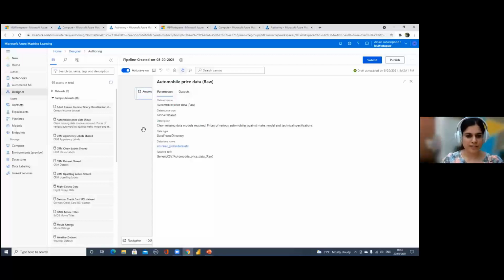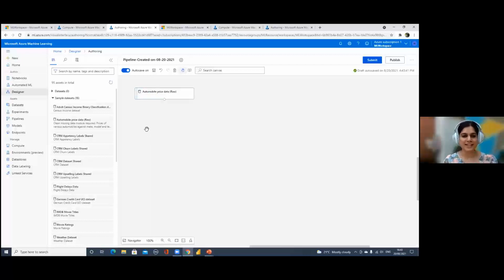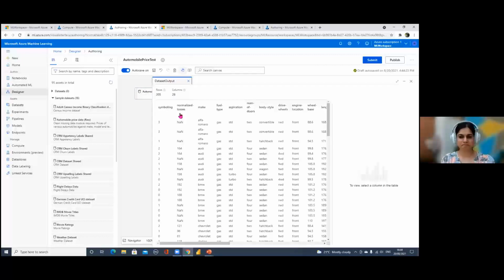The first thing, which I just forgot to do, is that we are trying to create an automobile pricing prediction experiment. So I'll rename the pipeline at the top, because that default name doesn't make sense. I'll call it automobile price test. Okay, so that's the name of the experiment we are creating. Now, we have got the data. Let's explore the data. What you can do is right click on the node, and there's something called preview data. Just click on that.